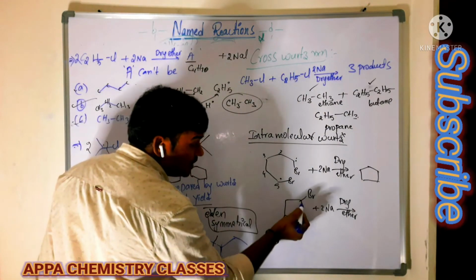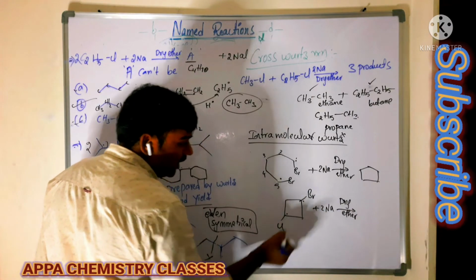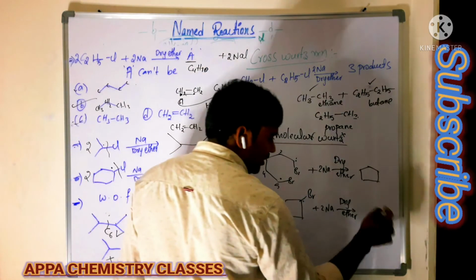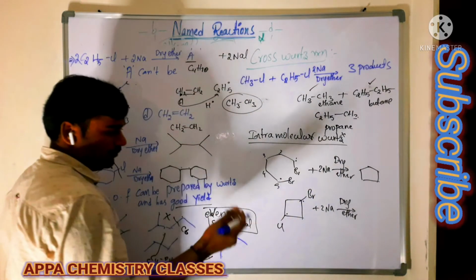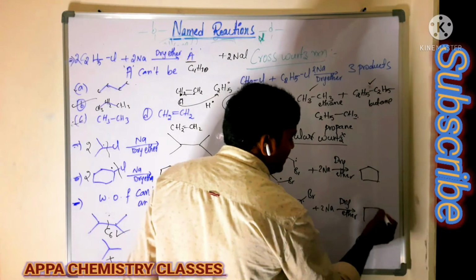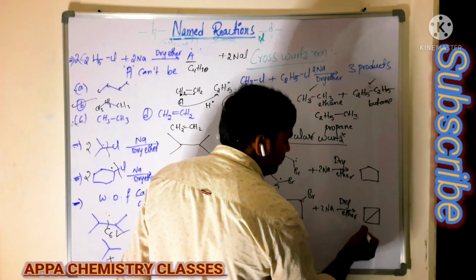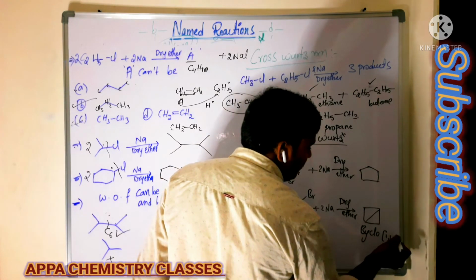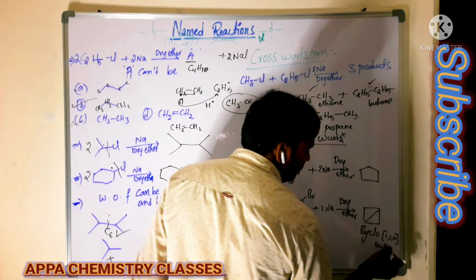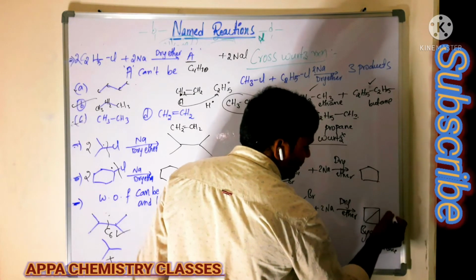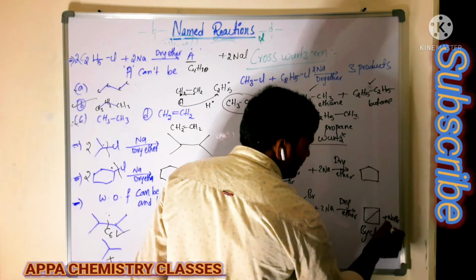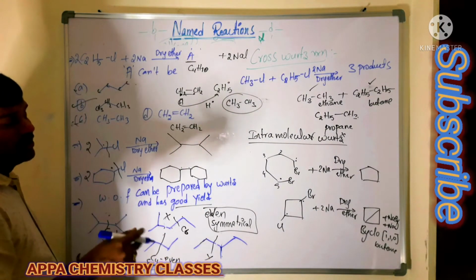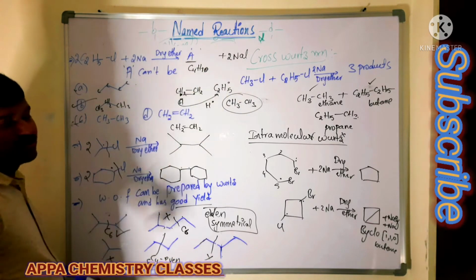In this case, what happens? Here we get one radical, here one radical. These 2 radicals will combine. The bromine and the chlorine are removed as sodium bromide and sodium chloride. Then we get the bicyclo compound, bicyclo[1.1.0]butane, plus NaBr plus NaCl. Is that clear? That is the cross-Wurtz reaction, that is the intramolecular Wurtz reaction.